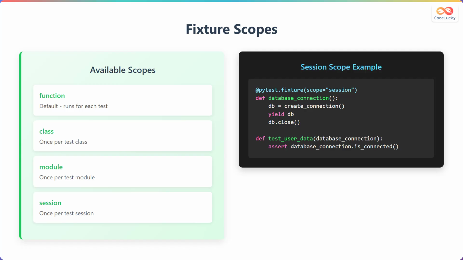Fixtures can have different scopes that determine how often they are executed. The function scope is the default and runs the fixture for each individual test. The class scope runs the fixture once per test class, sharing the same fixture instance across all methods in that class. The module scope runs once per test module or file, useful for expensive setup operations. The session scope runs once per entire test session, perfect for database connections or other resources that should persist throughout all tests. In the example shown, a session-scoped fixture creates a database connection that persists for the entire test run and is properly closed using the yield statement.